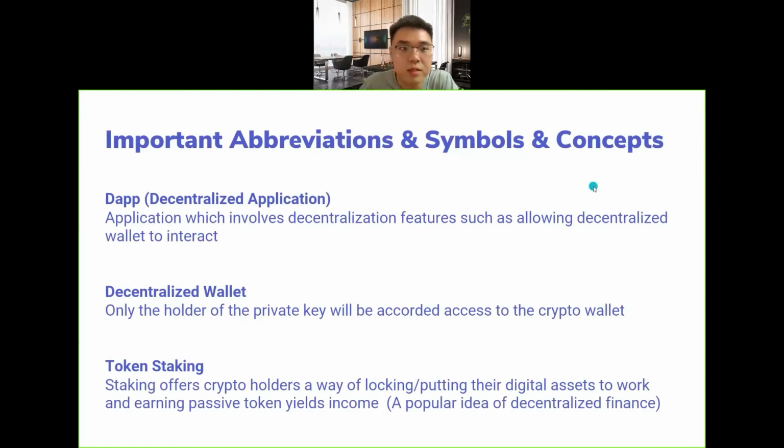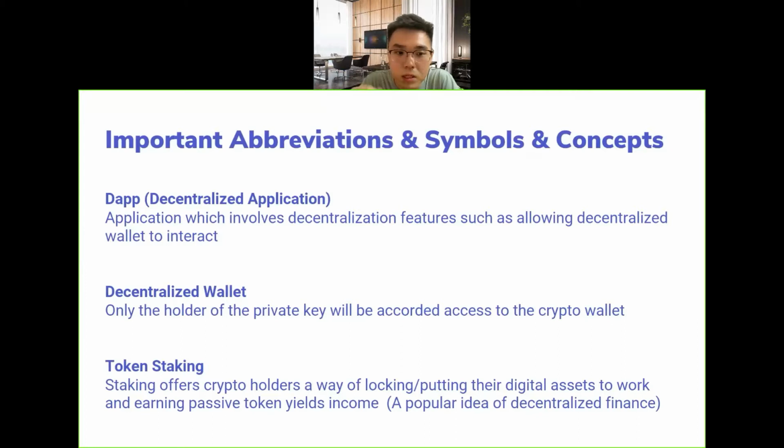So the first one is a decentralized application, DAPP. This is an application which involves decentralized features, such as allowing decentralized wallets to interact with it. And this kind of application, in layman terms, is known as a DAPP, a decentralized application.